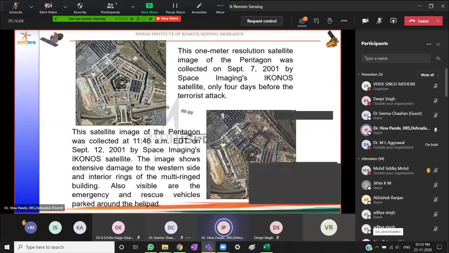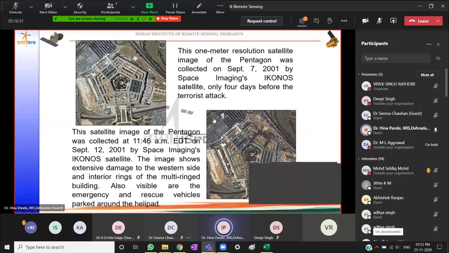Then two dates, pre-event and post-event images. So in the first image, the building, if you see, is intact. The boundary is intact. Then in the second image, some portion of the image, the building has been damaged over here. So you see these portions, the damaged areas are easily distinguished, whereas here it is not damaged.